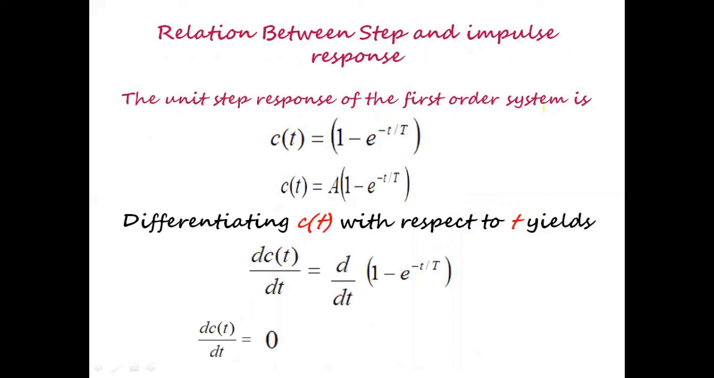So differentiation d/dt of 1 is 0, and d/dt of e to the power minus t by T is nothing but, differentiation of e to the power minus at will be equal to e to the power minus at multiplied by minus a. Hence here we have a as 1/T. Hence the differentiation will be minus 1/T into e to the power minus t by T. Already we have a minus. So d/dt of c(t) will be equal to 1/T into e to the power minus t by T. And this response is nothing but the impulse response. Hence, differentiating the unit step response, we can obtain the response of an impulse.